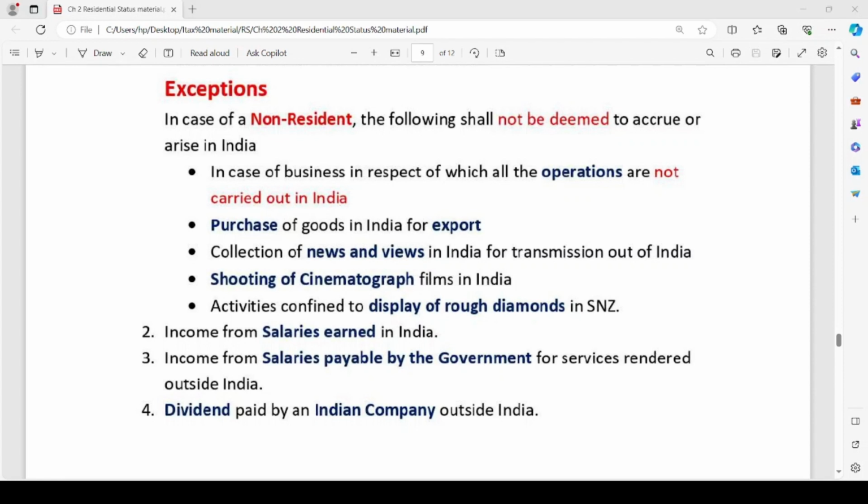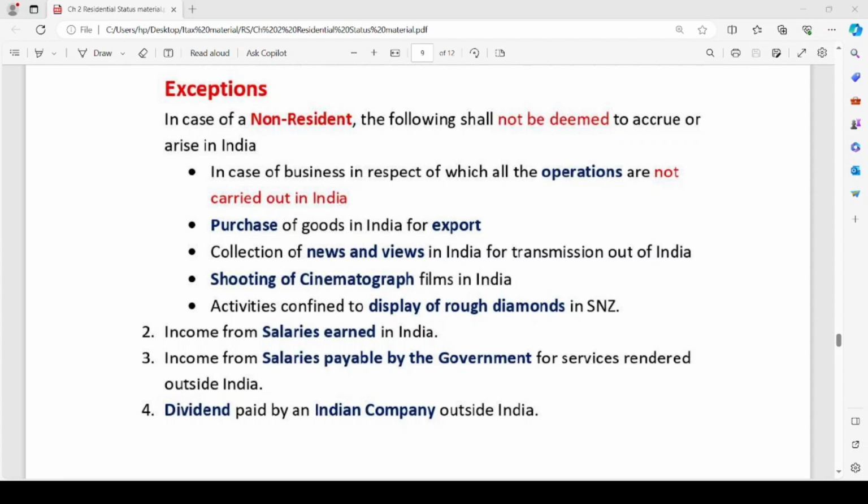The fourth point, shooting of cinematograph films in India. There are various movies like Life of Pi, Slumdog Millionaire and Extraction, for which shooting has taken place in India. If a non-resident individual is shooting cinematograph films in India and is able to earn income through such activity, such income shall not be deemed to accrue or arise in India for the non-resident individual.